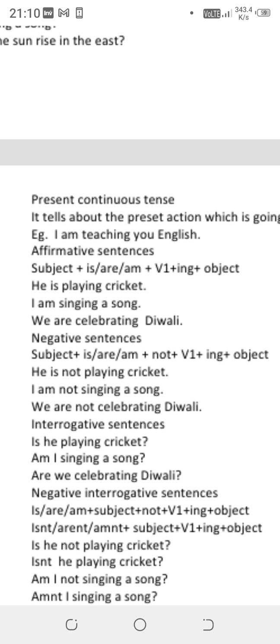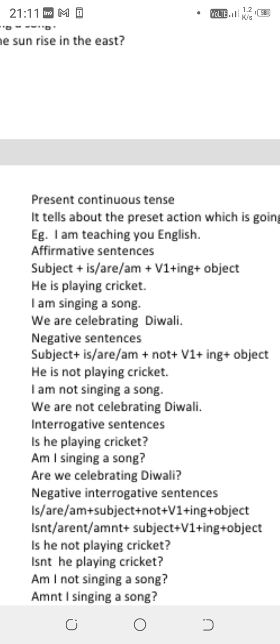In fact, I tell you in the starting, verb first form plus ing appears in all types of continuous tenses, whether it is continuous or perfect continuous tense. It will make your concept quite a bit easier. With a singular subject we use is, with plural we use are, with I we use am. Let us see some sentences here. He is playing cricket. So he is singular, we have written is, and then with play we use ing.